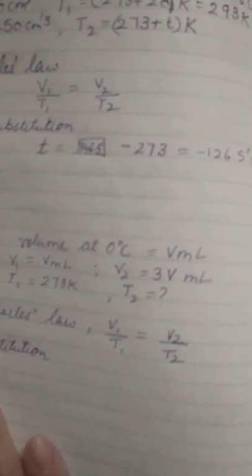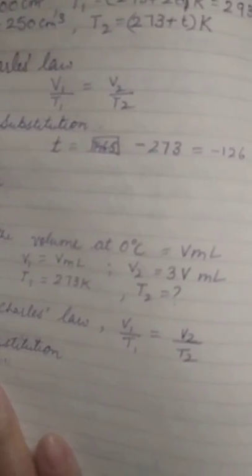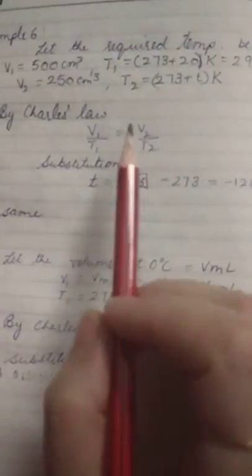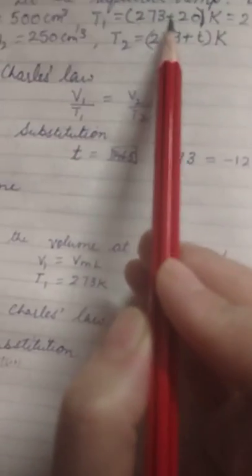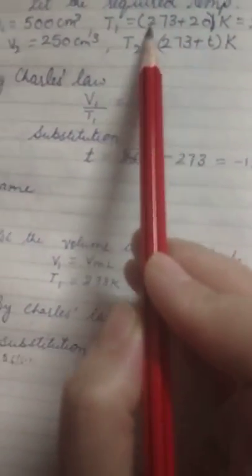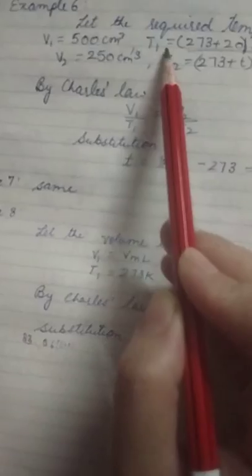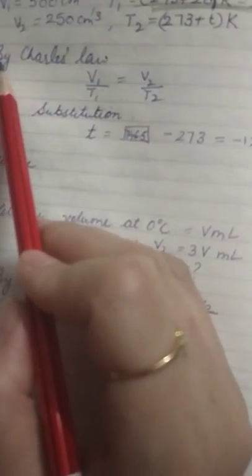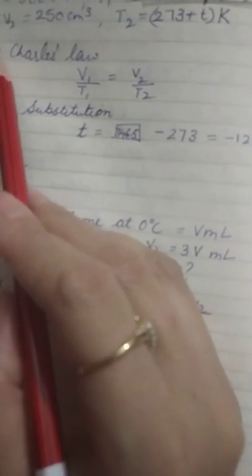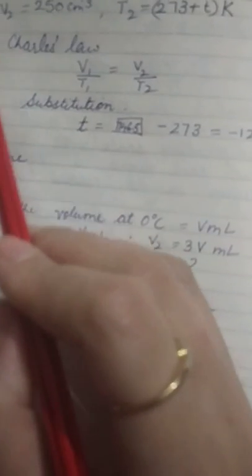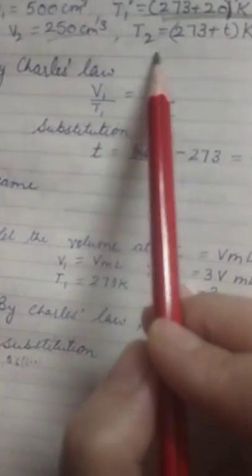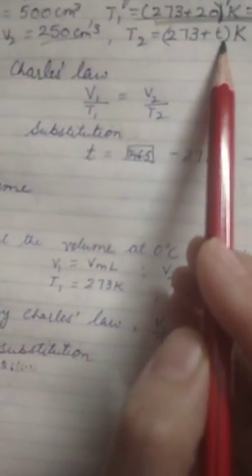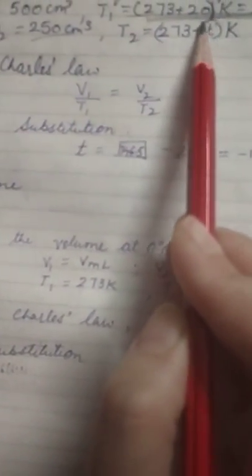V1 is 500 centimeter cube, T1 is 273 plus 20 Kelvin. This is what I was saying, that the conversion has to take place. V2 is half of its volume, that means V2 becomes 250, and T2 is 273 plus T, the required temperature.